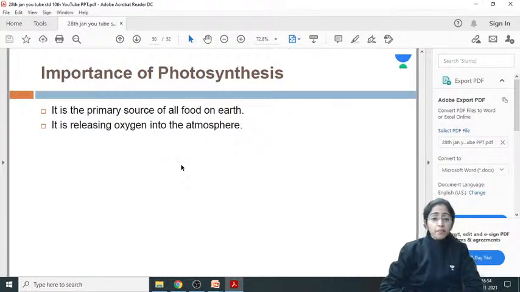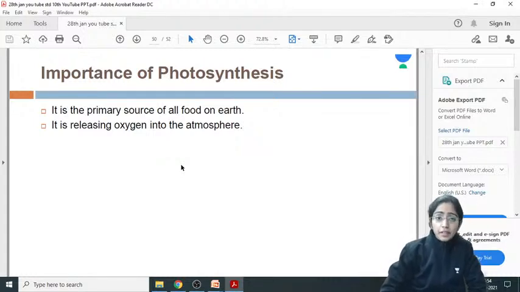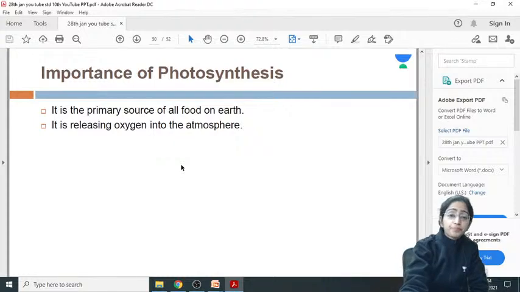Okay. Now, what's the importance of photosynthesis? It is the primary source of all the food on earth. Definitely. Therefore, we say that green plants are not only synthesizing the food for themselves, but also synthesizing the food for others as well. So they come under the producers because they are producing the food. It is also releasing oxygen into the atmosphere. This process, photosynthesis, helps in the release, evolution of oxygen into the atmosphere.